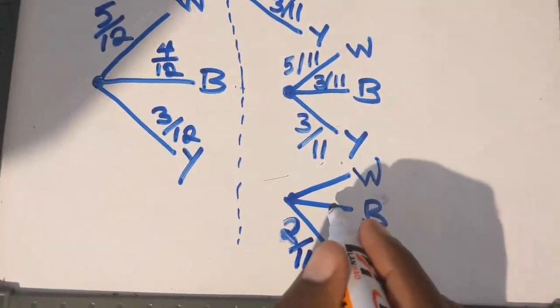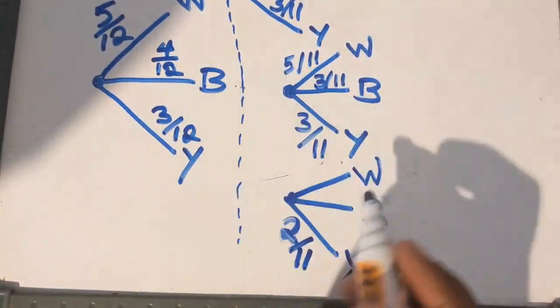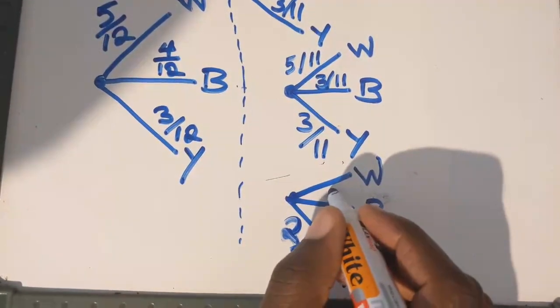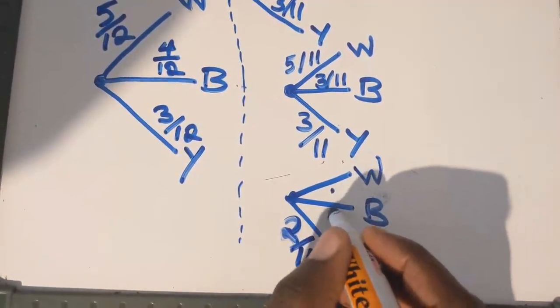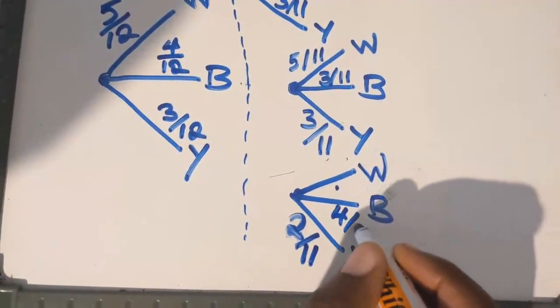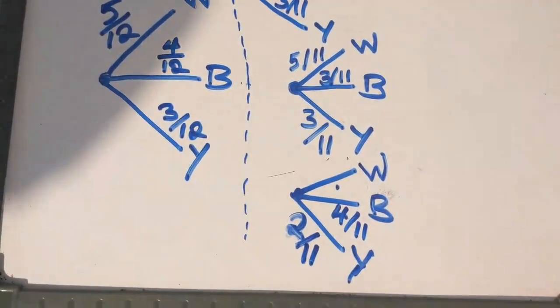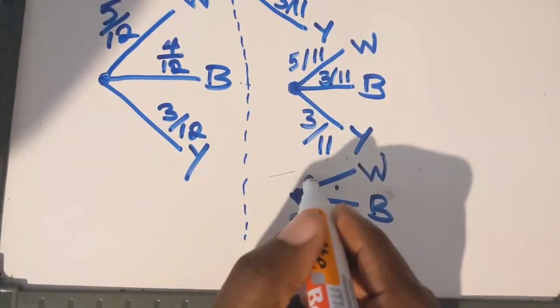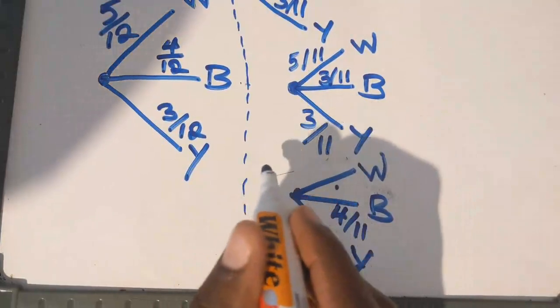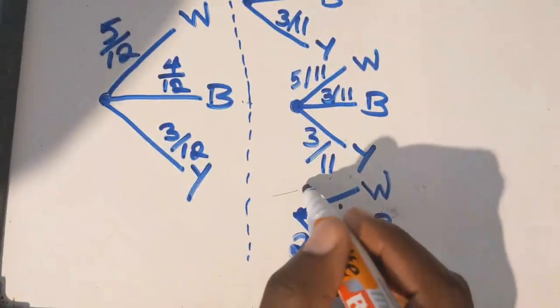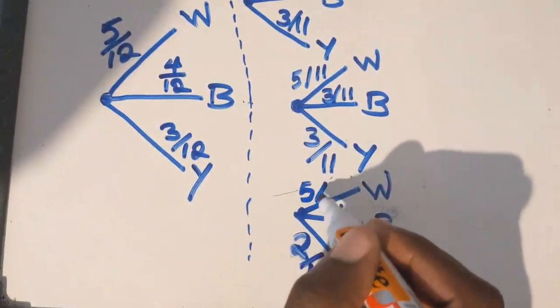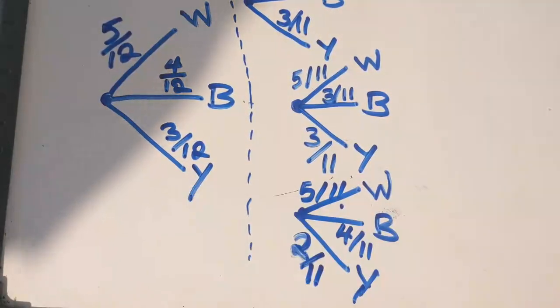But blue will remain like that, since blue is 4, so blue is going to be 4, then over, the total is going to be affected. Then here the white is supposed to be like that, okay, it's not affected, 5 over 11 like that, okay.